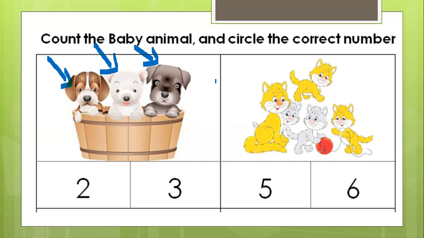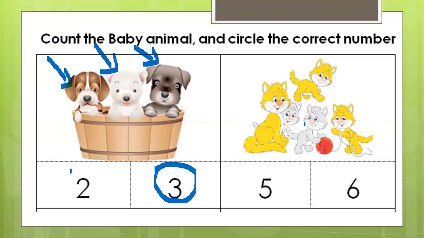They are so cute. Okay. So 1, 2, 3. Which one is number 3? First one or second one? It's the second one, so circle number 3. See? Circle the puppy. 3 puppies. So together there are 3 puppies.